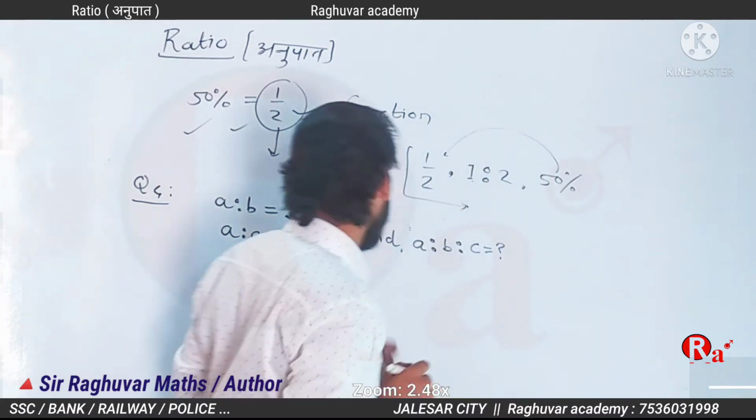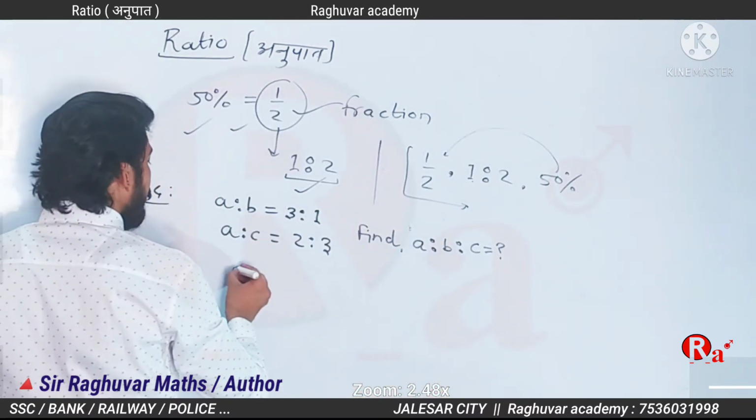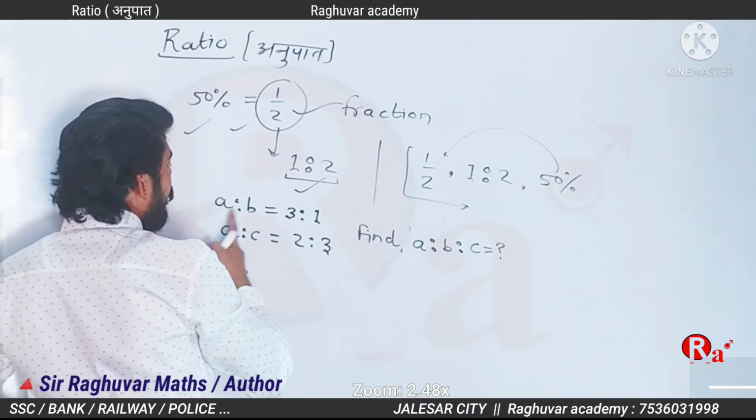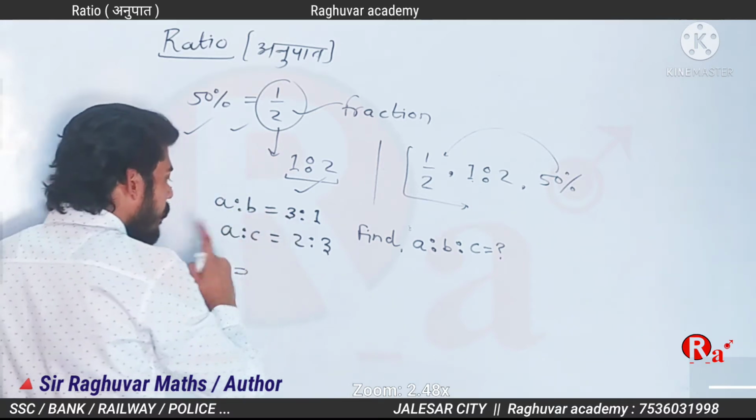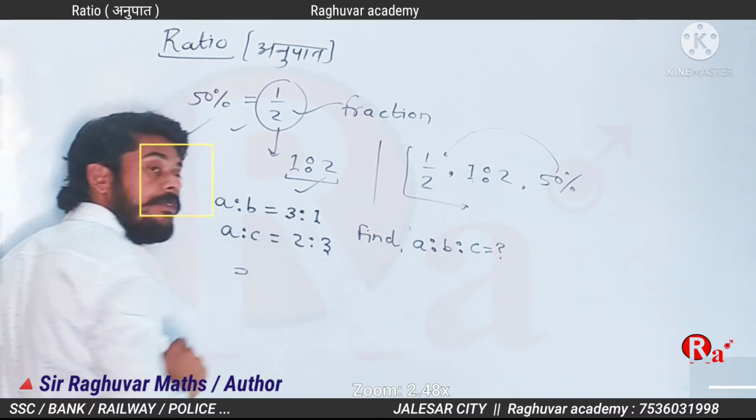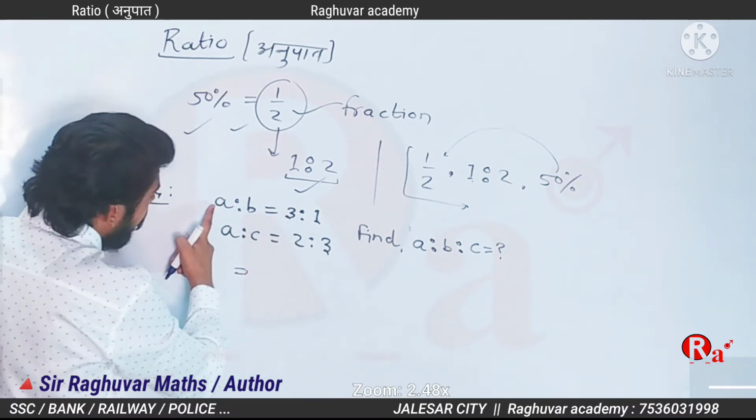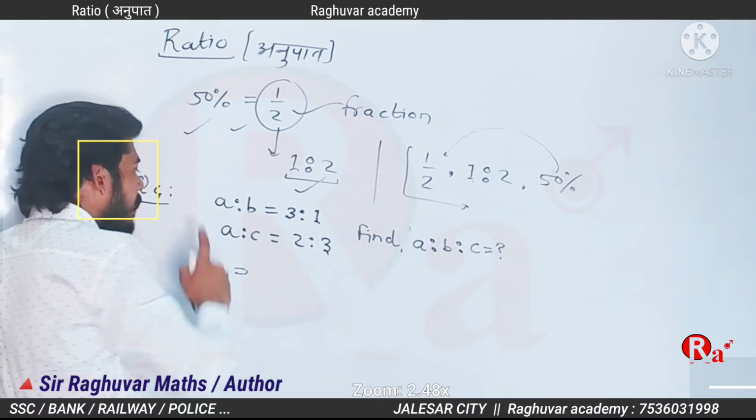Definitely, A ratio B is 3:1 and A ratio C is 2:3. A and A, this is the same.